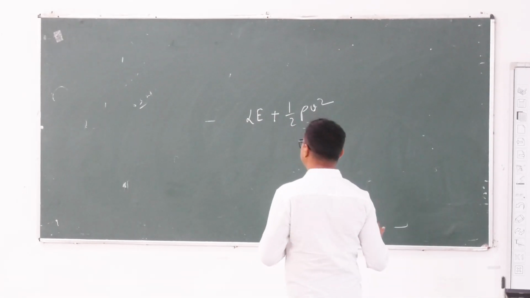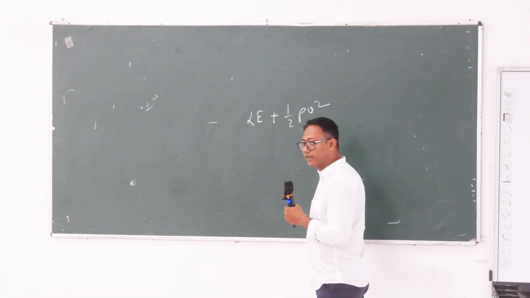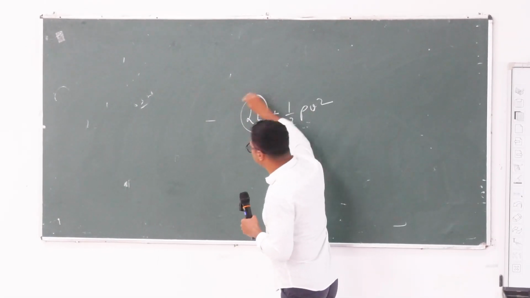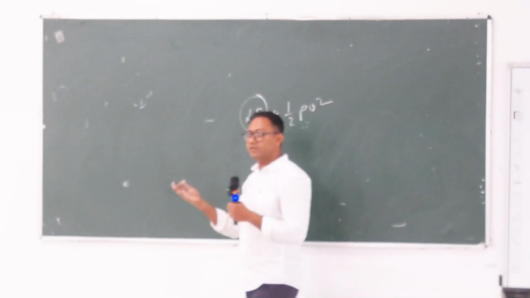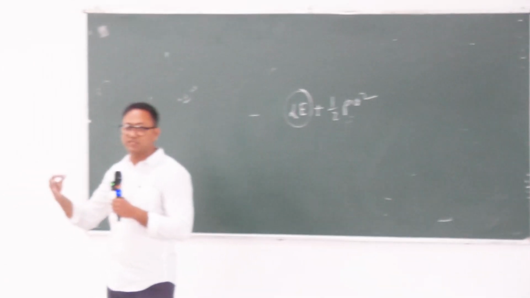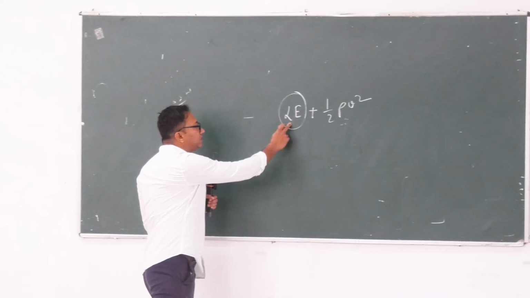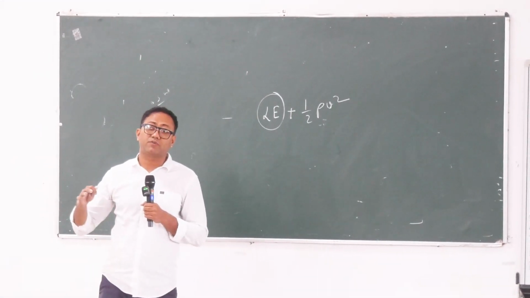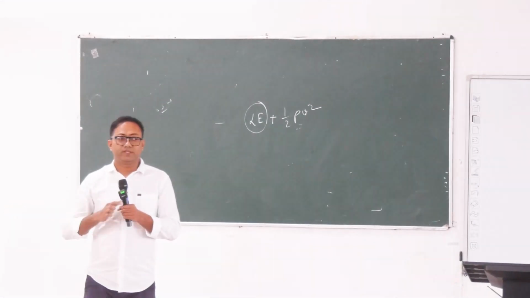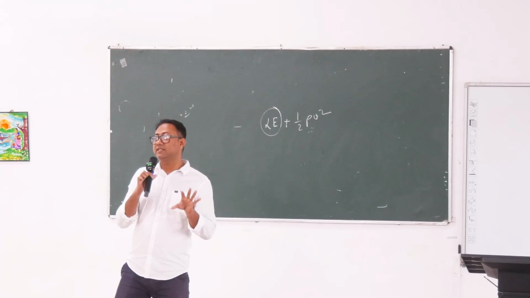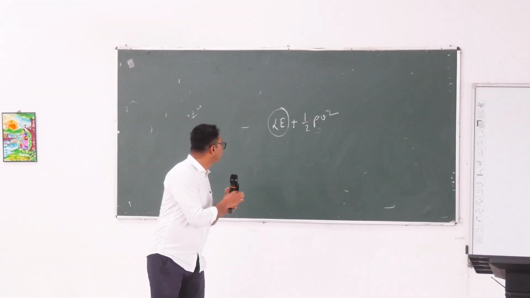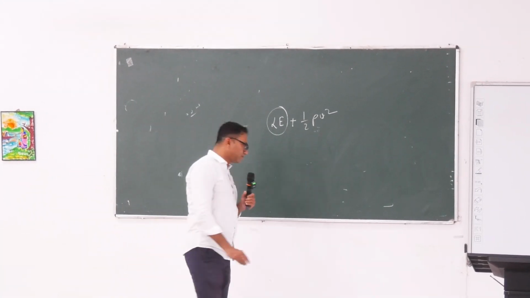So the changes are in lateral energy and half rho v square, and this lateral energy is actually the pressure. We can convert the unit of pressure to energy, right? So this lateral energy is actually the blood pressure that we measure. With this sphygmomanometer, what we measure is actually the lateral energy.